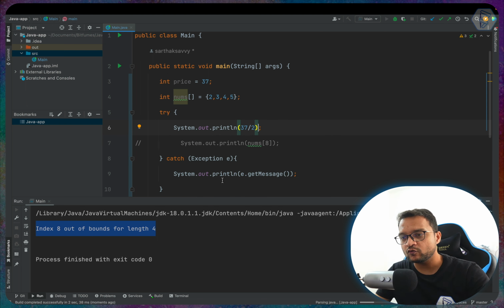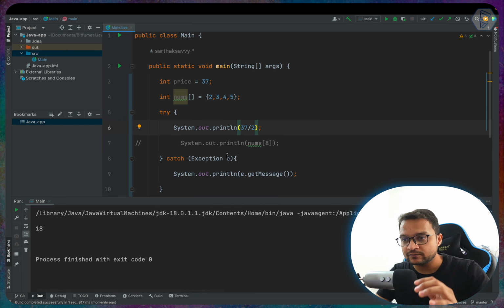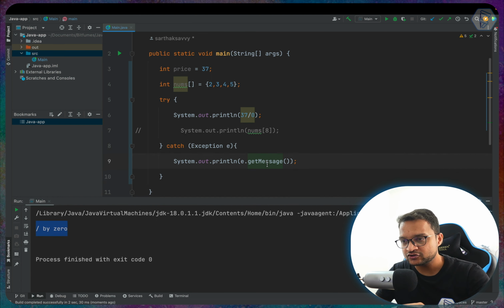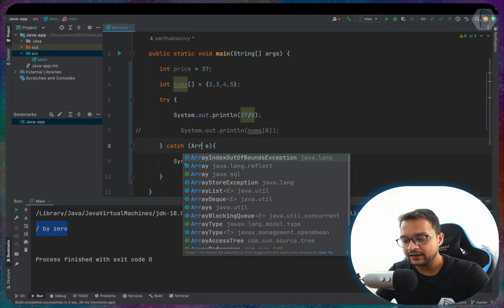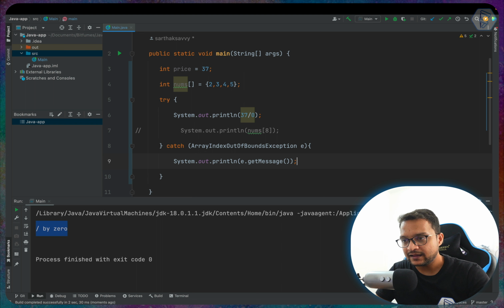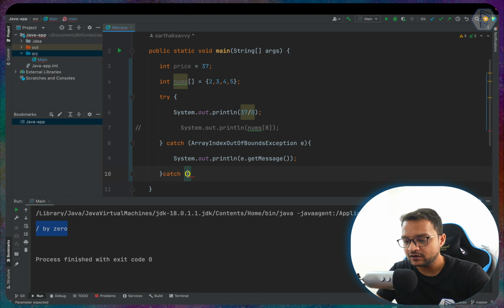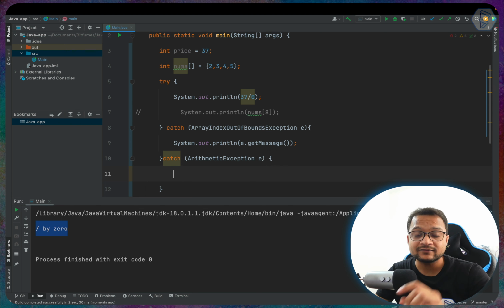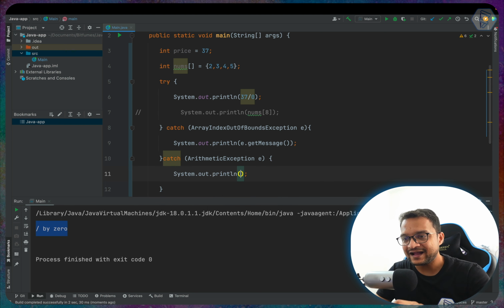So this is going to work for every kind of exception, but we don't want it like this. So maybe I can show you quickly. Yes, it's not that user friendly. So what we can do, we can have one exception case for array index out of the bound, and then we can have another one for arithmetic exception, and we can customize the error for every kind of exception.